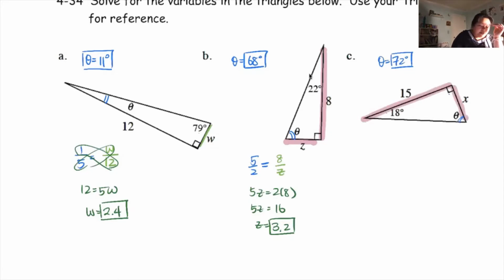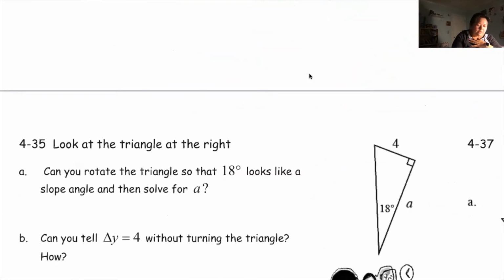So now I look at my chart and say, all right, 72 degrees, the ratio is 3 over 1. So then my rise over run is 15 over x. Oh, this one's nice because this one I can see the multiplication. I can go 3 times 5 times 5. So in this case, I can very, very nicely say x equals 5. And be done with that ratio. Okay? All right, so that's the front page. Let's continue on to the second page.